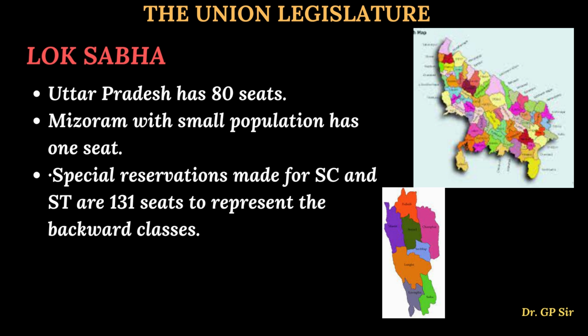However, in the Lok Sabha there is also a special reservation system for the SCs and STs. SC is Scheduled Caste and ST is Scheduled Tribe. Out of 545 seats, 131 seats are reserved exclusively for the backward classes, to give equal rights and equal powers to SC/ST people. Probably for a one mark or two mark question, they may ask you which is the highest constituency in India. That is Uttar Pradesh. You have to remember that.